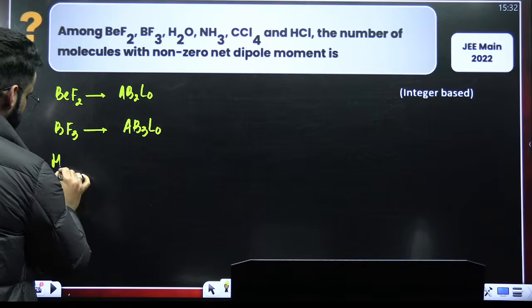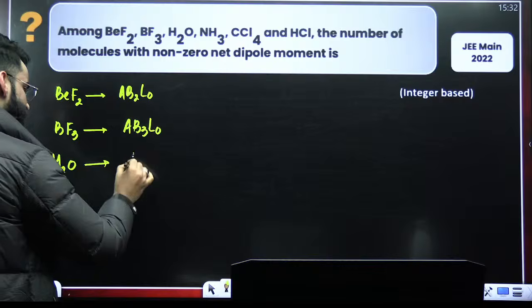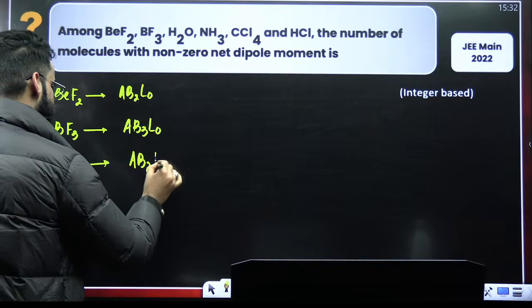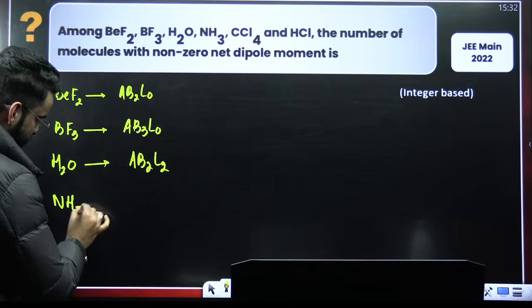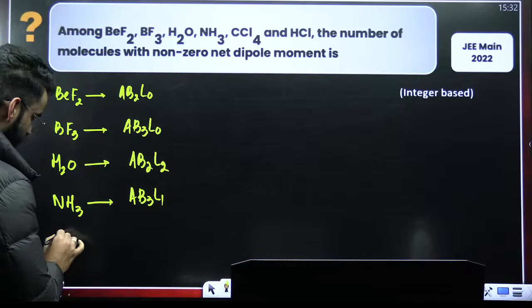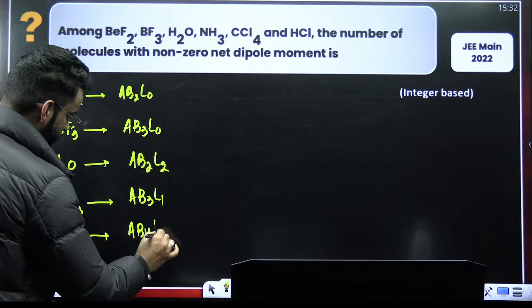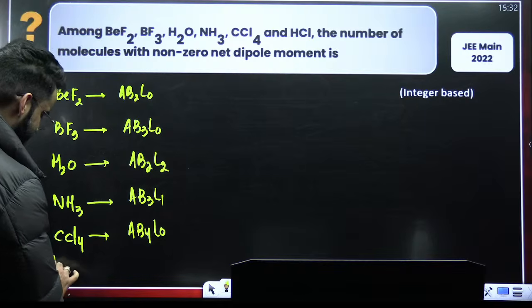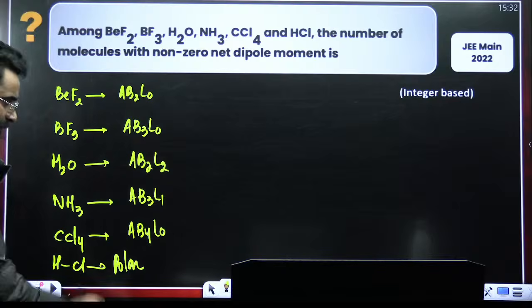For example, you have got water. What would be its type? It's going to be AB2L2 type. Okay. And if I talk about NH3, NH3 comes in which type? It comes under AB3L1 type. If you talk about CCl4, CCl4 comes in AB4L0 type. Right? Then you have got HCl. HCl already, you know, it's polar directly. It is polar, right? It has got dipole moment.